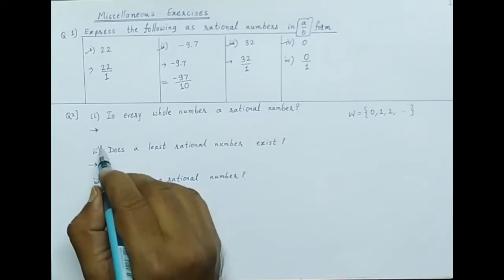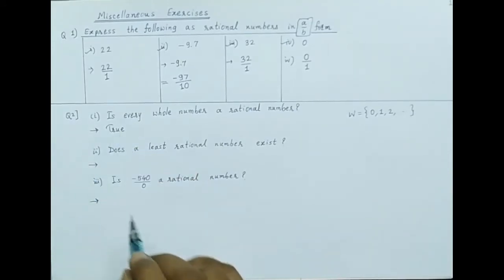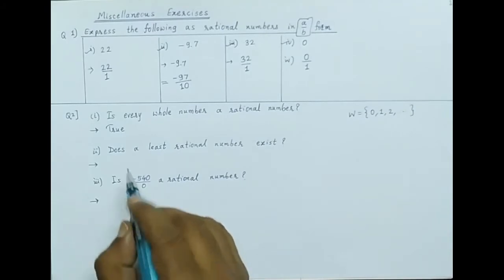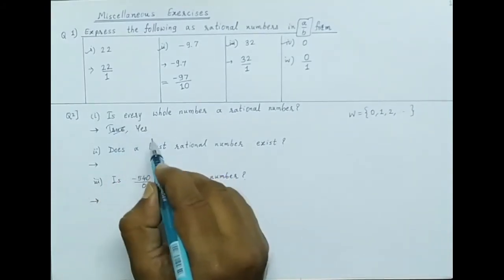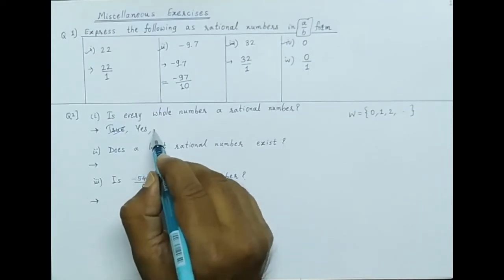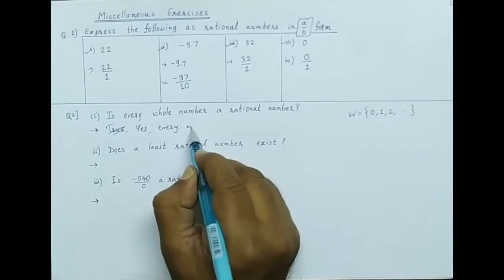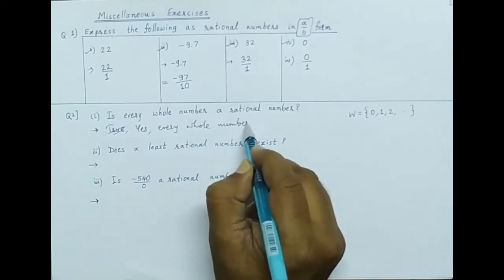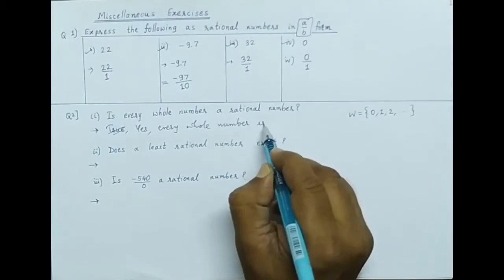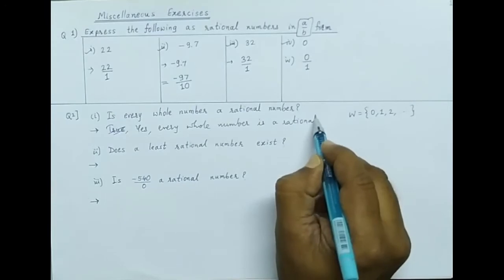So it is correct, we should write yes. Every whole number is a rational number.